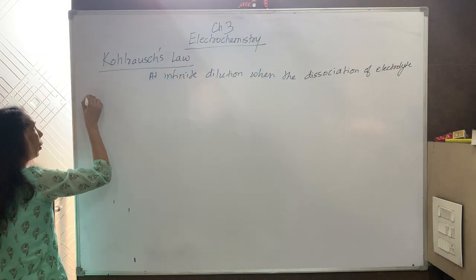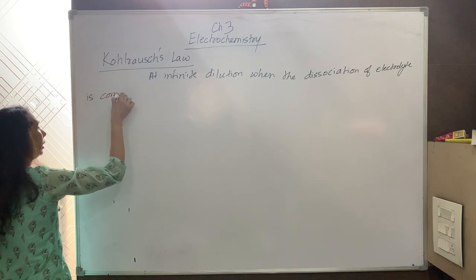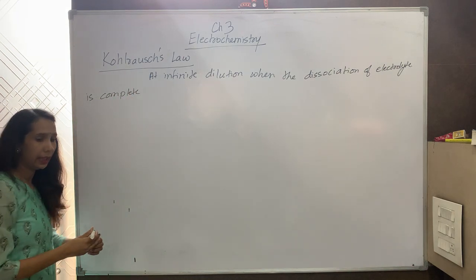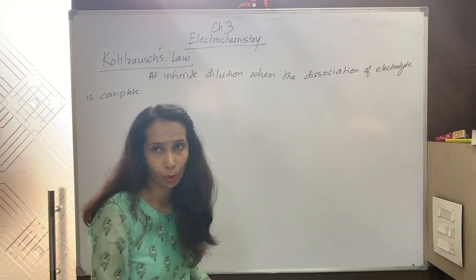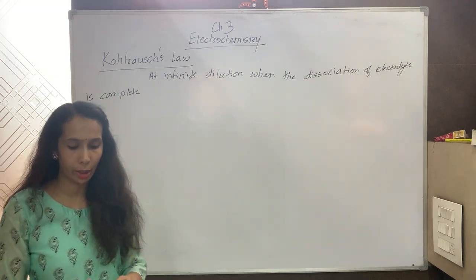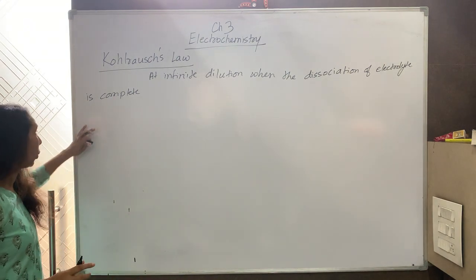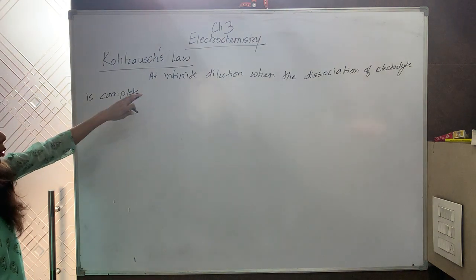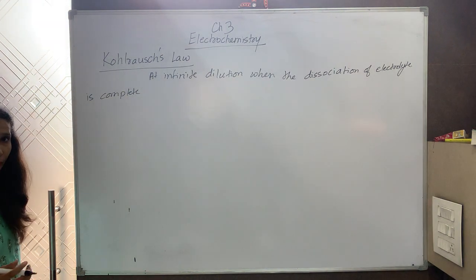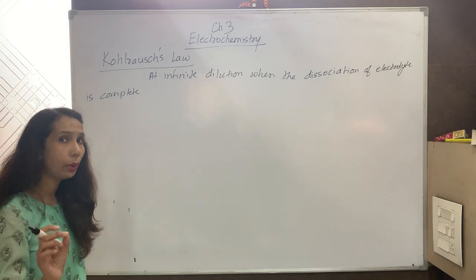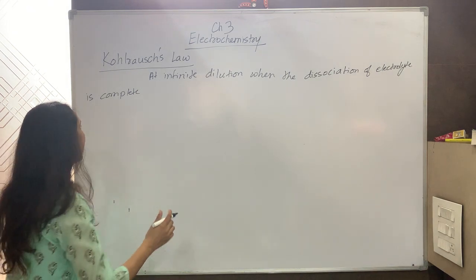Because we must know that for strong electrolyte and for weak electrolyte, strong are completely dissociated at all concentrations, but weak can be completely dissociated only at infinite dilution. So this law is applicable only at infinite dilution.